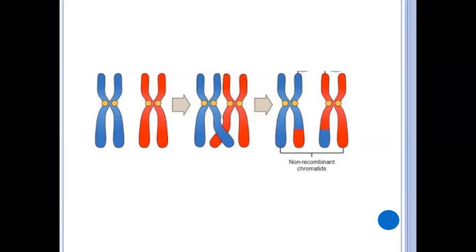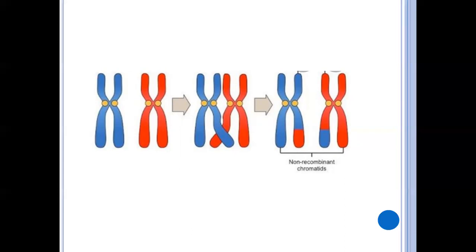You see the last picture. A red part is attached to the blue and a blue part is attached to the other chromosome. Here they exchanged their genetic material. The red chromosome gives its part to the blue, and the blue takes from the red. There is an exchange between these two non-sister chromatids. So the crossing over takes place between the inner chromatids. In the outer ones, there is no crossing over.